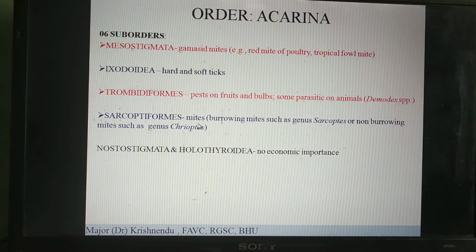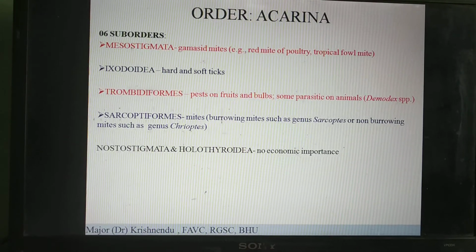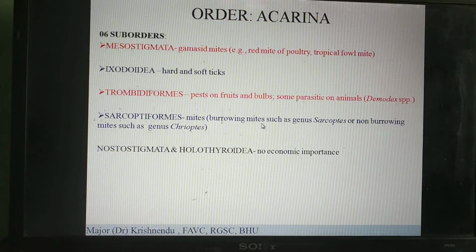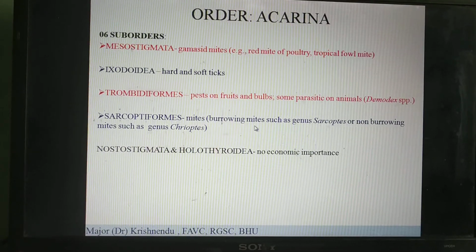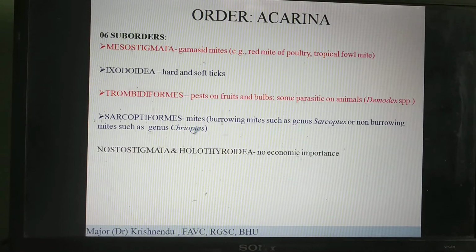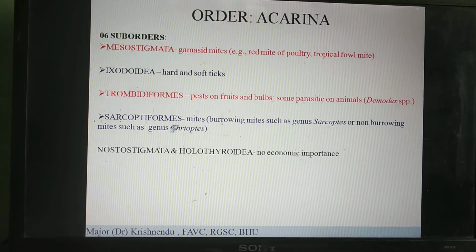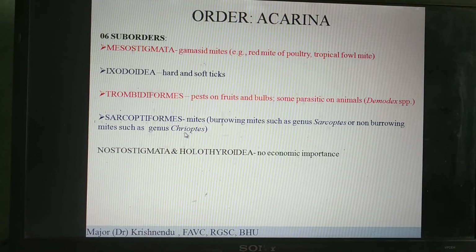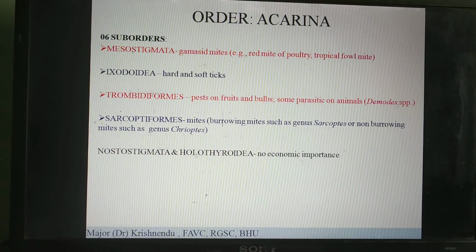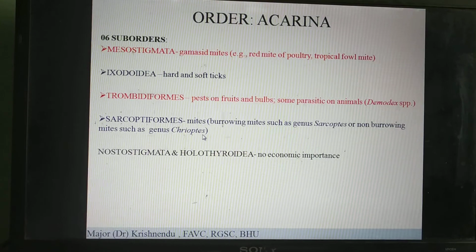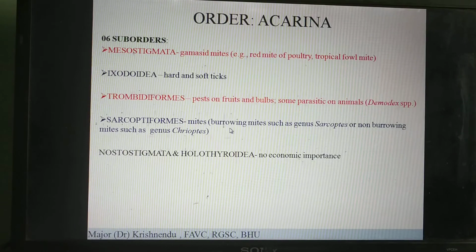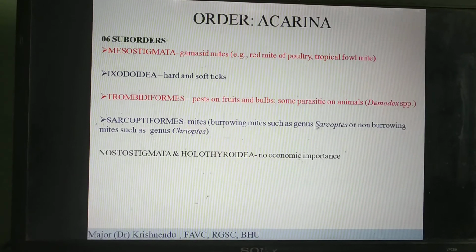Sarcoptiformes. These Sarcoptiformes include the mites, both burrowing mites, as I told you, some of which burrow into the skin, deep into the sebaceous glands or the dermal layers, and non-burrowing mites which remain on the epidermal layer. Those are called the Chorioptes, or Chorioptic mites. So non-burrowing mites are known as Chorioptic mites because the type genus is Chorioptes, and the burrowing mites are known as sarcoptic mites because the type genus is Sarcoptes.